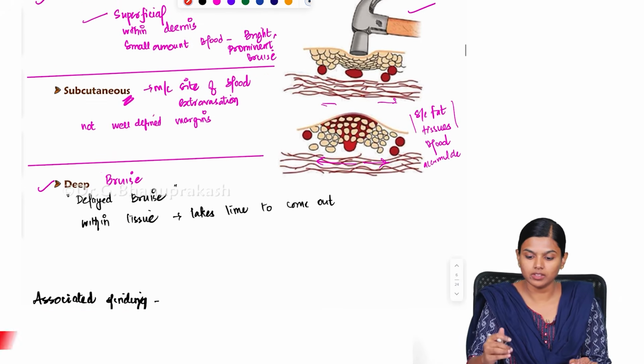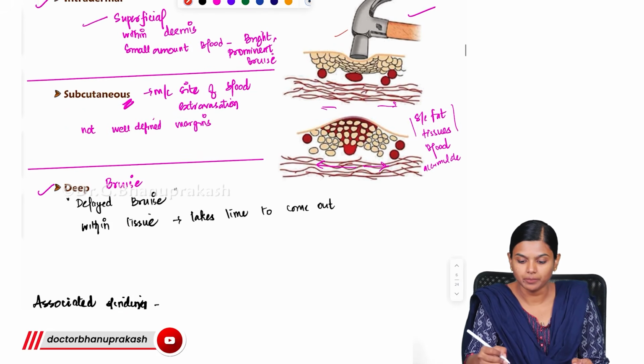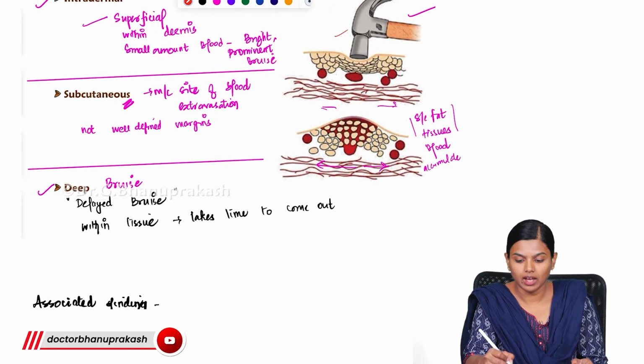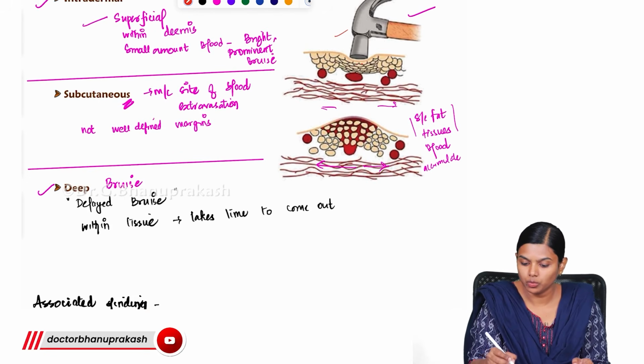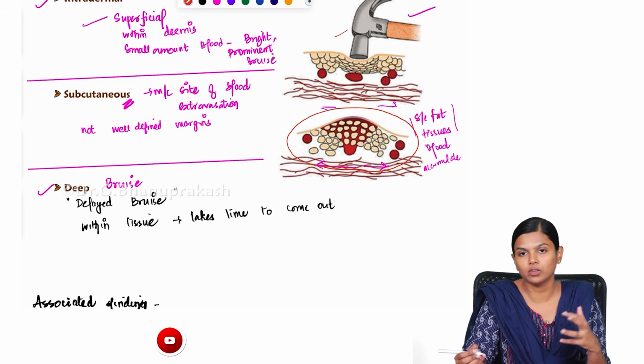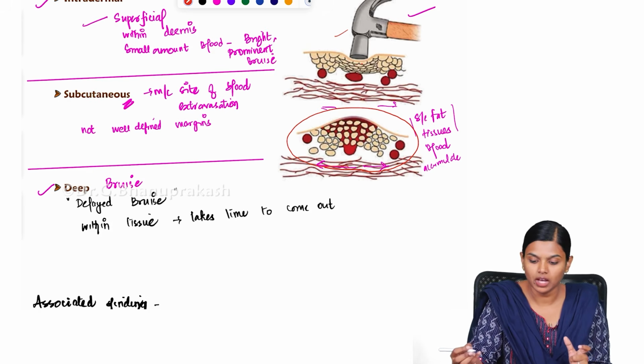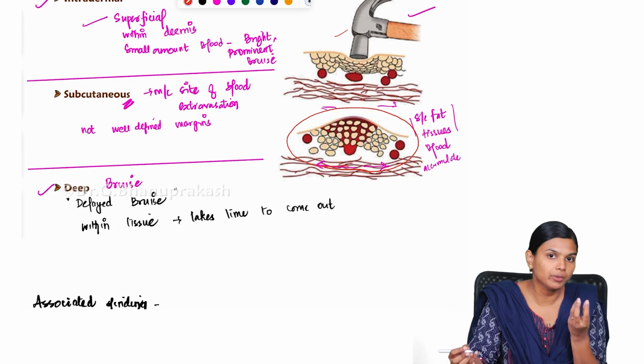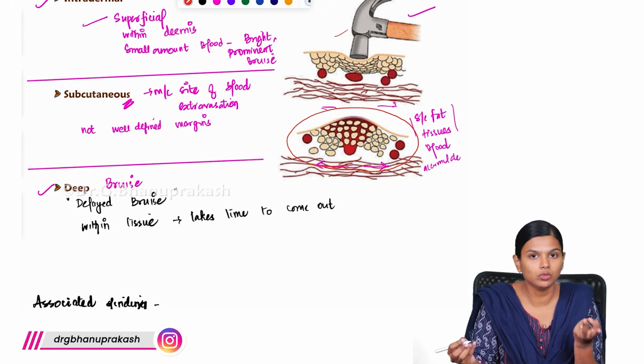So for example, a hammer will hit over here and you will get a bruise of this much size. Let's say you are getting a 10 centimeter bruise, but the actual striking surface of the hammer would be really small, around only 2 centimeter.